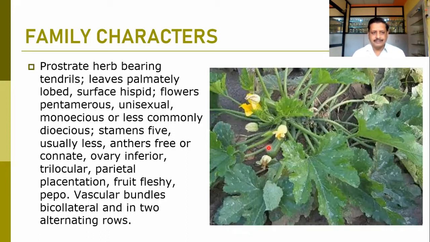Ovaries are inferior in this family, mostly trilocular, and parietal placentation is observed. Fruits are fleshy, of a special type known as the pepo. Vascular bundles in this family, which we already studied at the 12th level, are bicollateral, and they are normally found in 2 whorls.